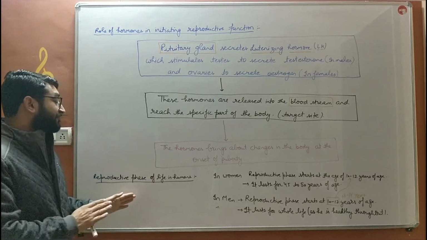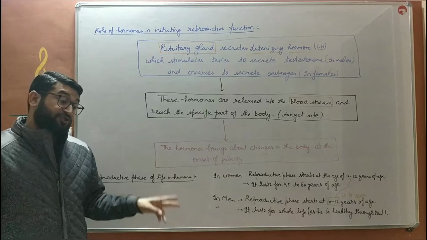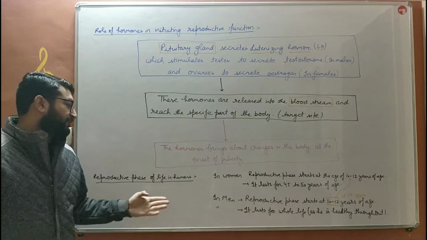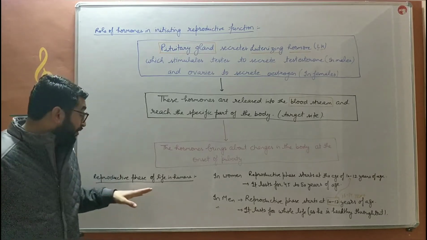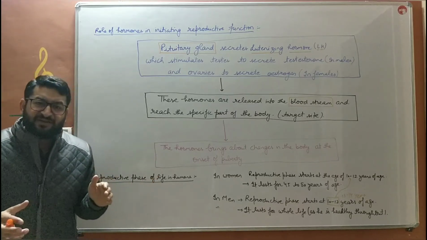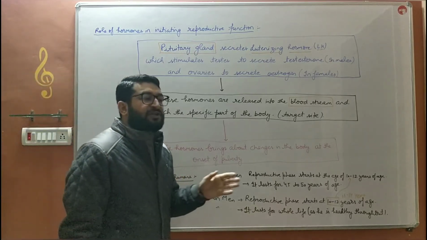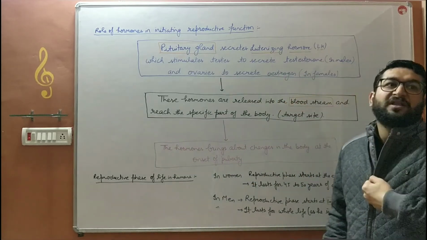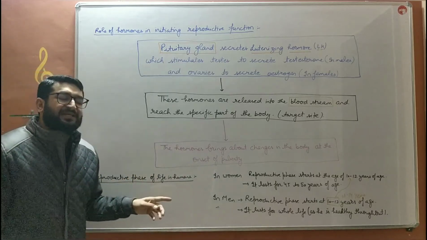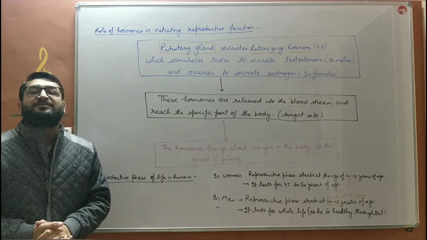तो that is the reproductive phase of life in humans. It started due to the release of hormones, sex hormones, and it stops due to their secretion being stopped. जब उनका secretion stop हो जाएगा तो reproductive phase भी खत्म हो जाएगा. तो it is all controlled by hormones. So that is the reproductive phase of life in men or males and females. In males it starts at 12 to 14 years of age, that is the puberty, and lasts the whole life if the person is healthy. And in females, it starts at the age of 10 to 12 years and will last up to 45 to 50 years of their age.